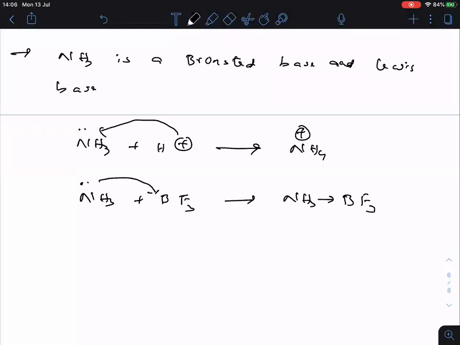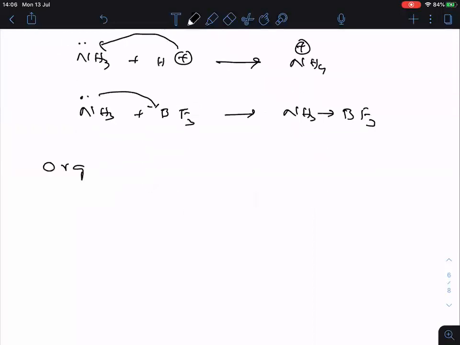Clear? One important thing I want to discuss is that organic bases are weaker than inorganic bases. I don't know whether you remember or not, the same thing I told in acids also. Organic acids are weaker acids than inorganic acids.